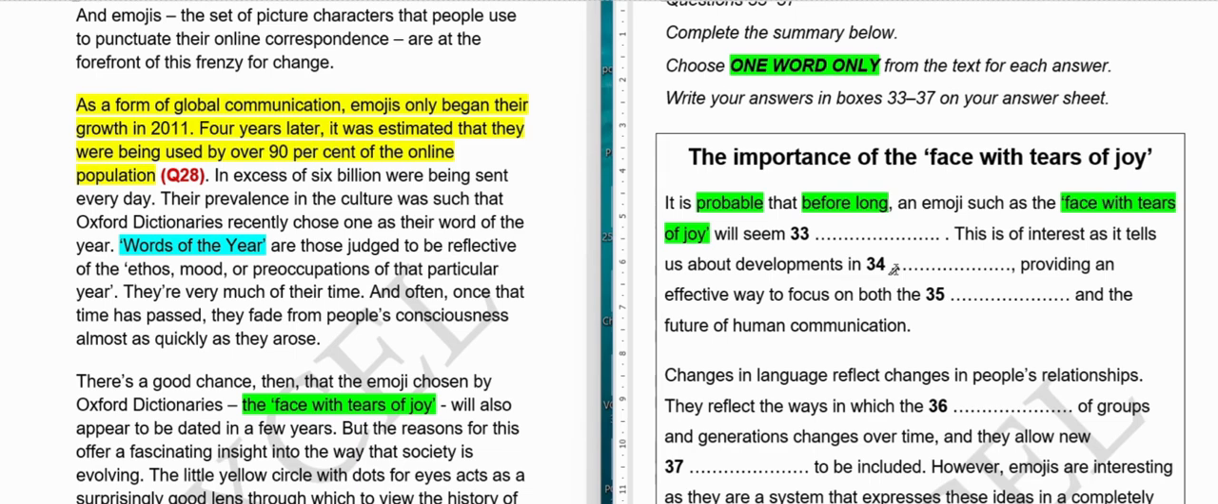Yes, before long means not for long, like after a few months or a few years. An emoji such as the face with tears of joy will seem something, will seem boring, like some kind of emotion or some sort of quality, basically. So if you haven't given the answer, I encourage you, whenever I ask a question, you should respond diligently. Okay, you should take it very seriously.